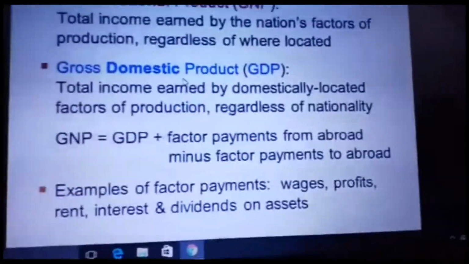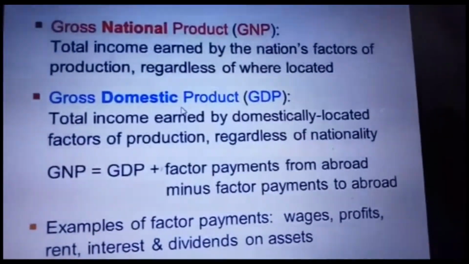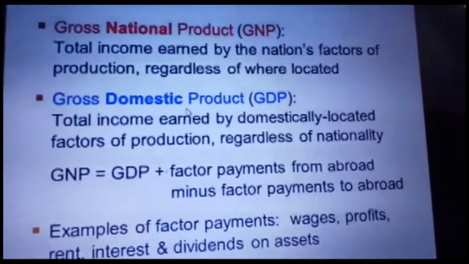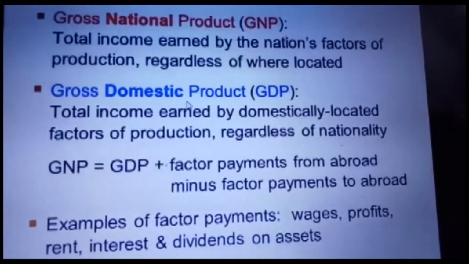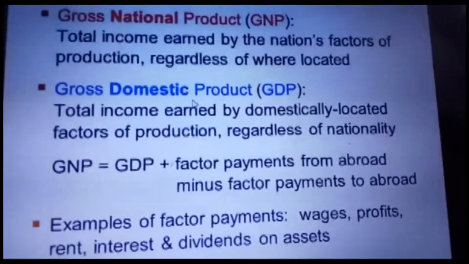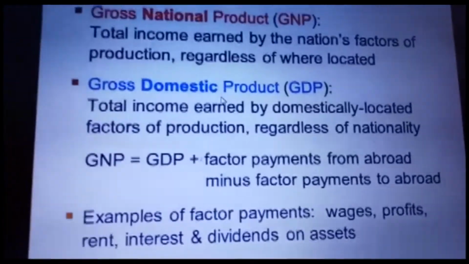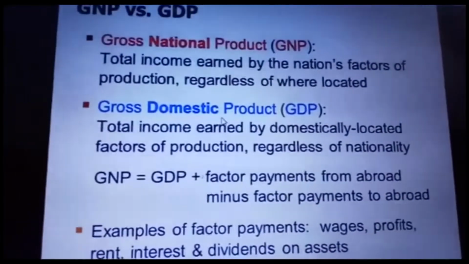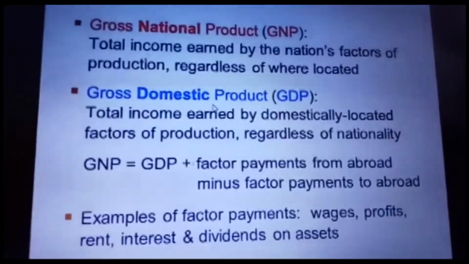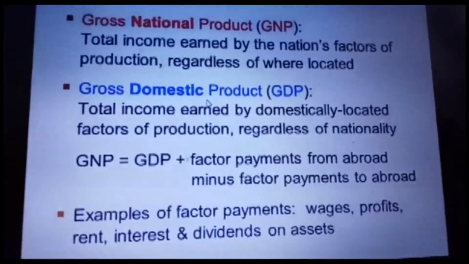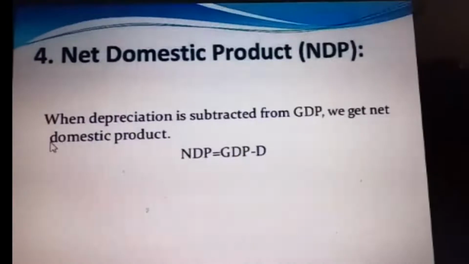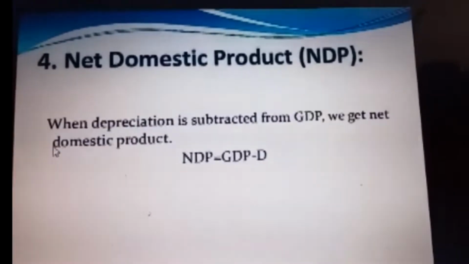Our next concept is gross national product. I'll explain GNP with the help of the formula. GNP is equal to GDP plus factor payment from abroad minus factor payment to abroad. This is known as net factor income from abroad. That's why in our book it's given as GNP equals GDP at market price plus net factor income from abroad.